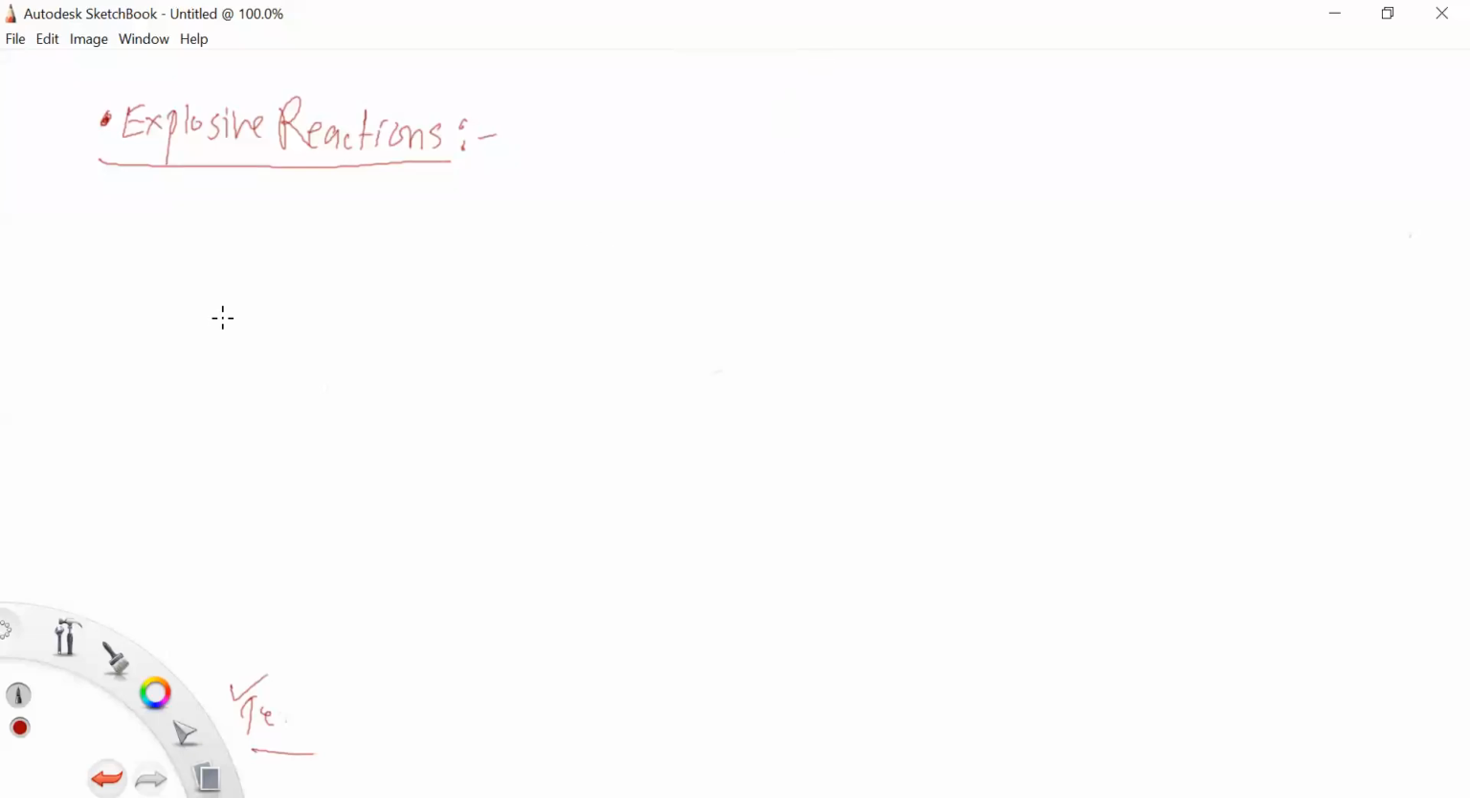Or the explosion reactions. So the occurrence of an explosion depends on temperature and pressure. If the temperature increases, pressure decreases, or sometimes pressure increases and temperature decreases. These are the two factors on which the explosion depends, or on which your molecules become explosive.